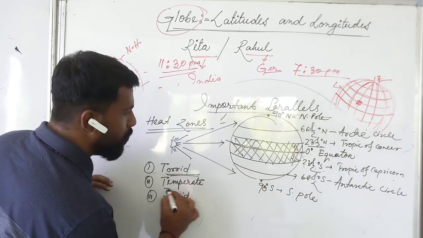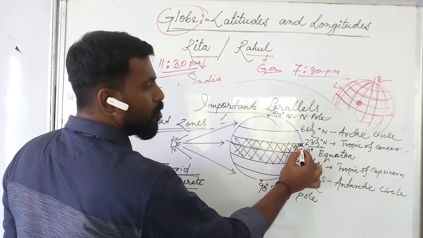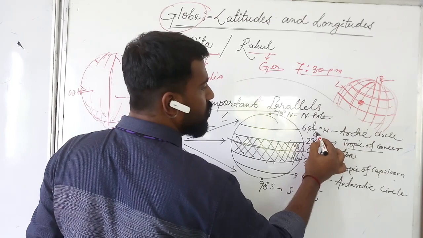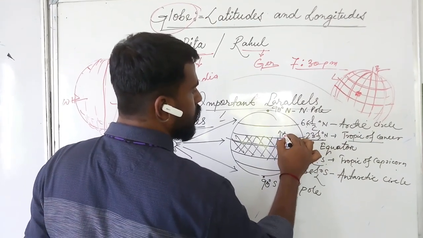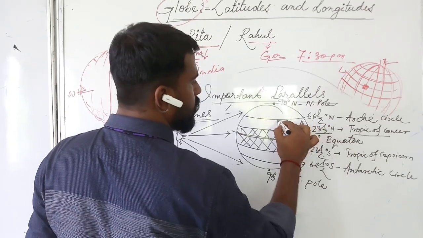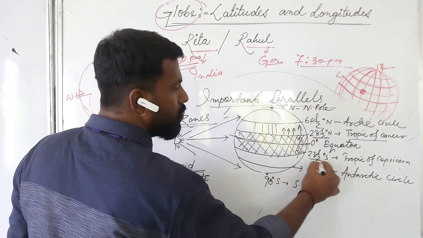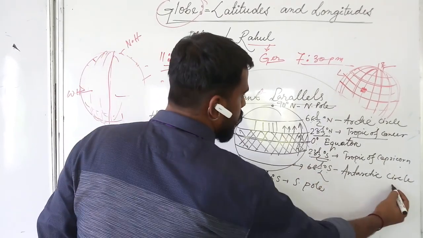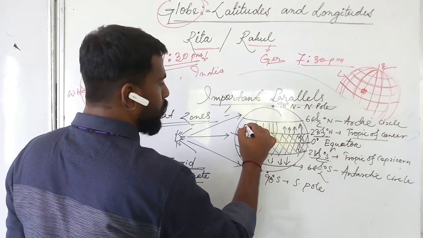The next is temperate. That means in the northern hemisphere, from 23.5 degree north, that is Tropic of Cancer, to 66.5 degree north Arctic Circle. And in the southern hemisphere also the same, 23.5 degree south to 66.5 degree south Antarctic Circle. So these two places are called temperate zones.